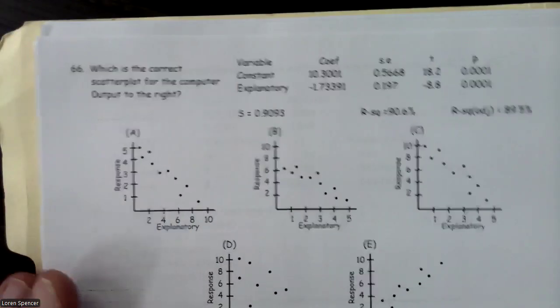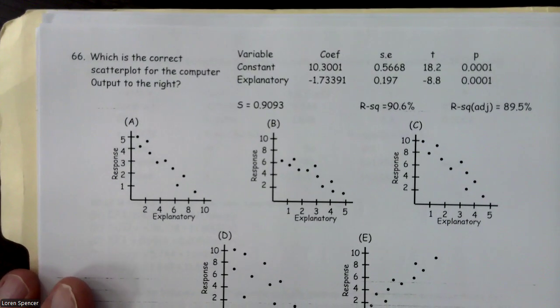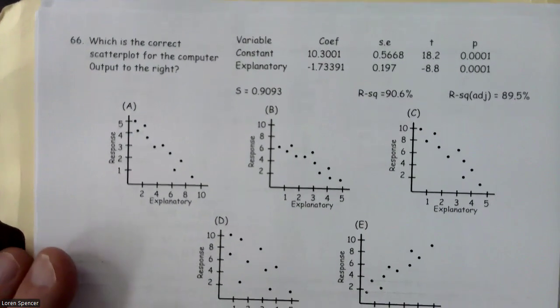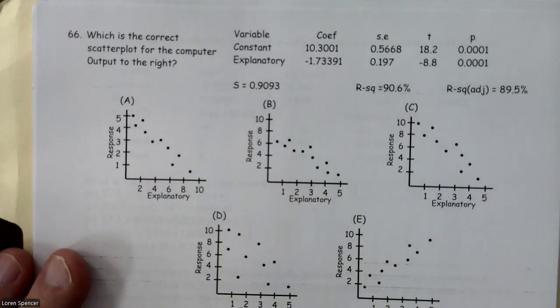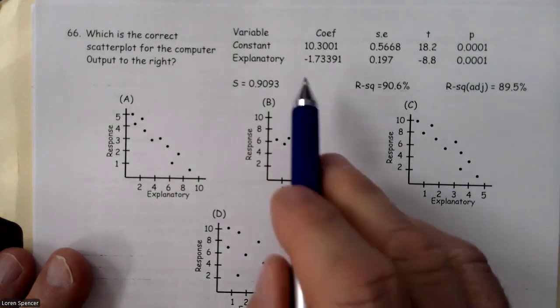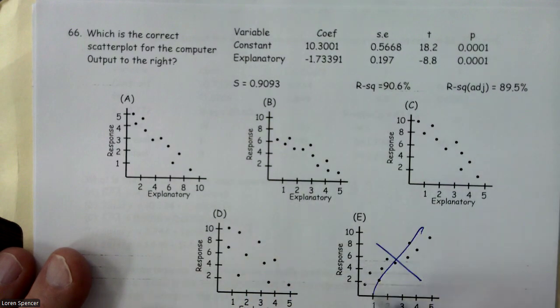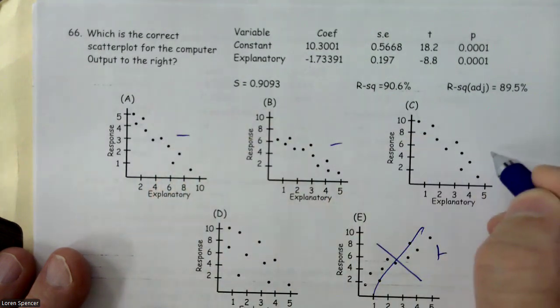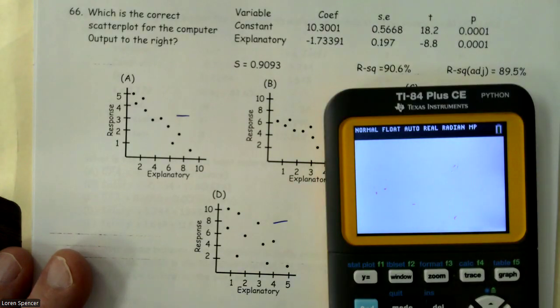Okay, number 66. Which is the correct scatter plot for the computer output to the right? Okay, so first off, when I look at my r squared, it's 0.906. And actually, let's deal with our slope. First off, my slope is negative. So this one goes away because it's a positive slope. This has a positive slope. These have negatives, right? We know we're looking for a negative slope. Well, my r squared is 0.906.